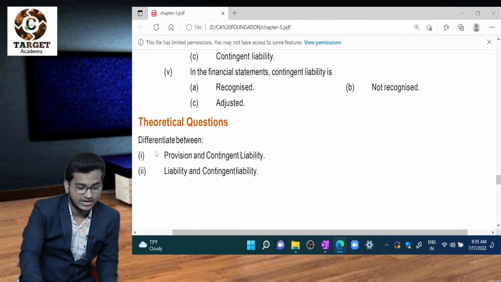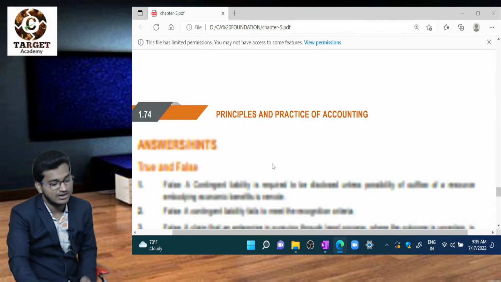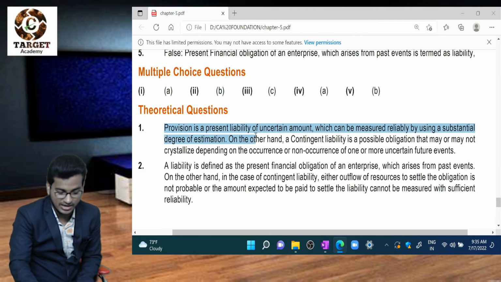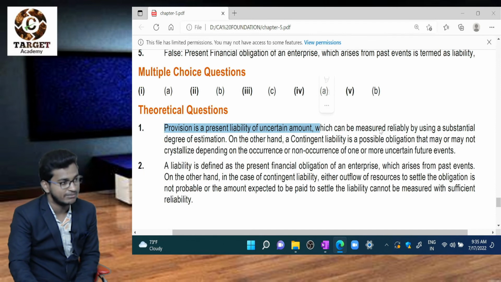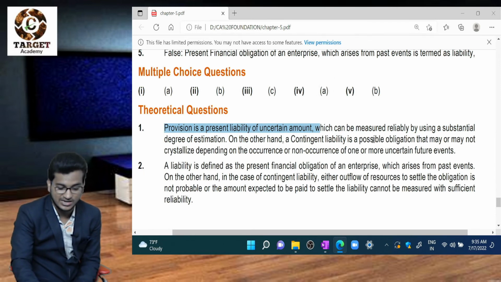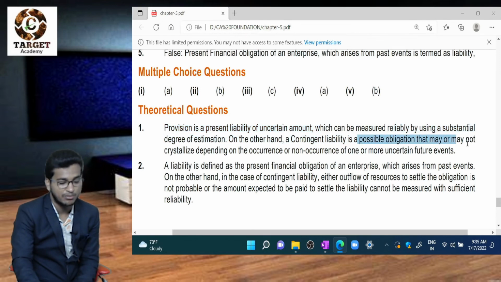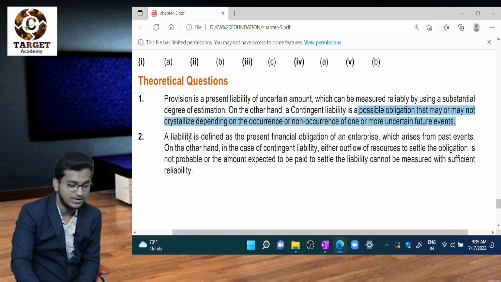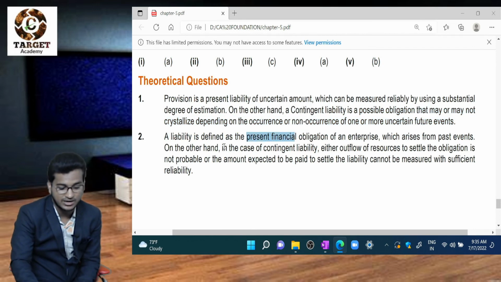Theoretical questions, differentiate between provision and contingent liability, liability and contingent liability. Very simple, we discussed, just see the answer. Provision is a present liability of uncertain amount which can be measured by using substantial degree of estimation. On the other hand, contingent liability is a possible obligation that may or may not happen depending upon the occurrence or non-occurrence of one or more uncertain future events. Next, liability versus contingent liability. Liability is present obligation, contingent liability is possible obligation.